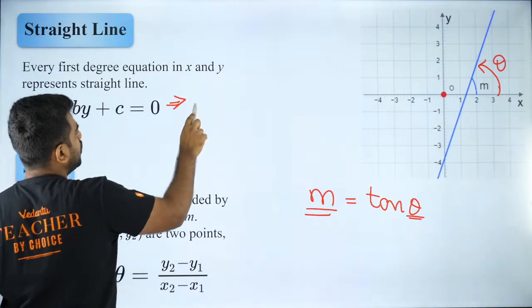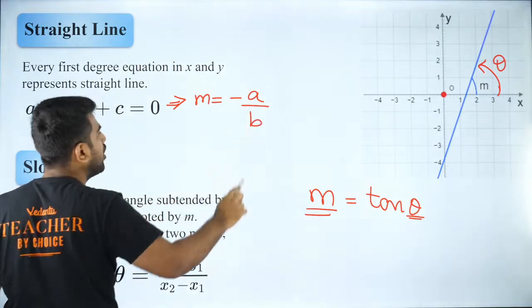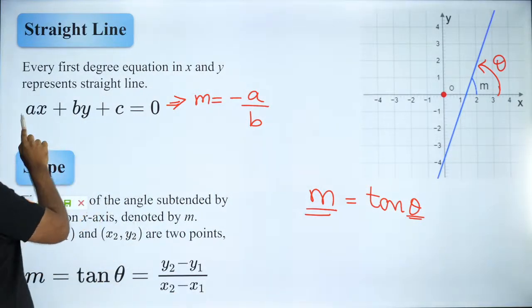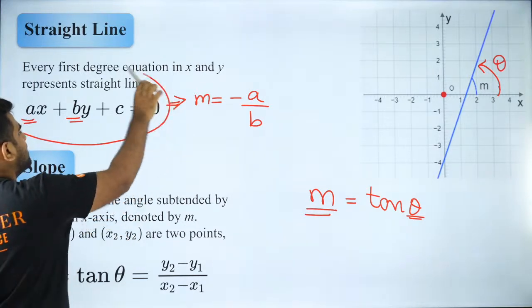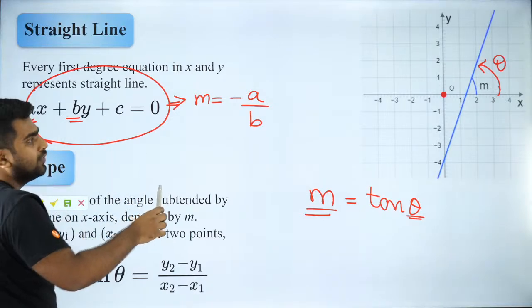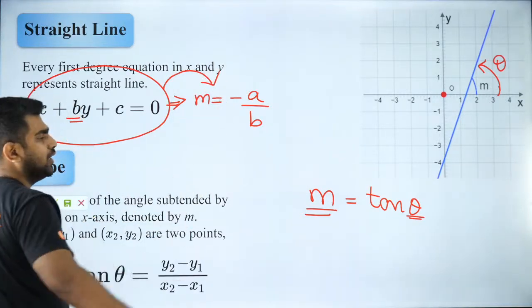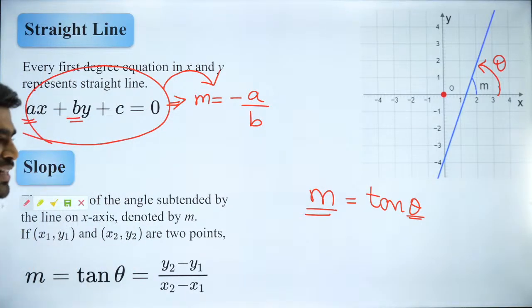So now, if you want to find the slope of a line directly from here, slope is given as minus coefficient of x by coefficient of y. So if you are given the general equation of a linear equation in two variables, then the slope is given by this formula. Very good. Is it always anti-clockwise?